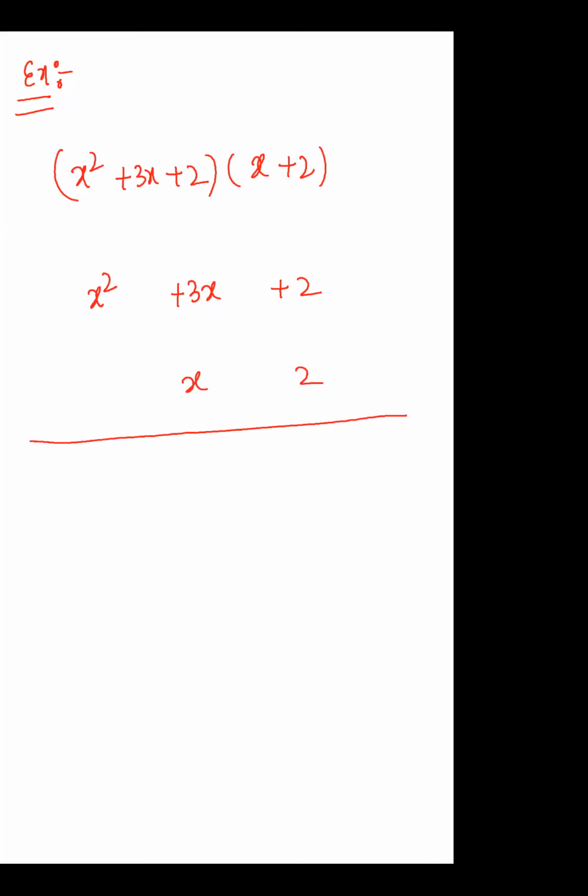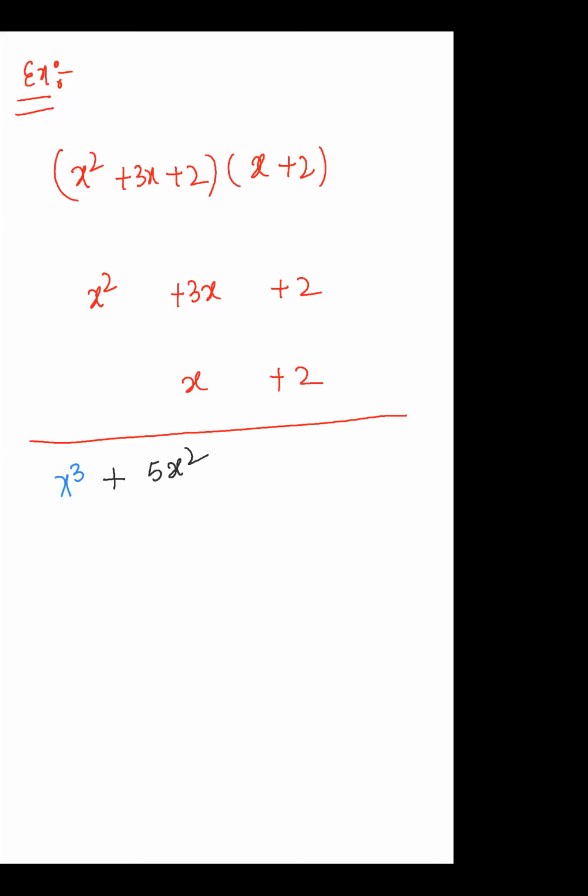So observe carefully. The same thing I'm using. x cube, so now this is going to this one, and this will be going to this one. It is clear? So that will be 2 plus 3, that is 5x square.